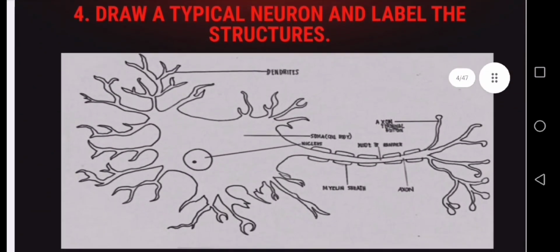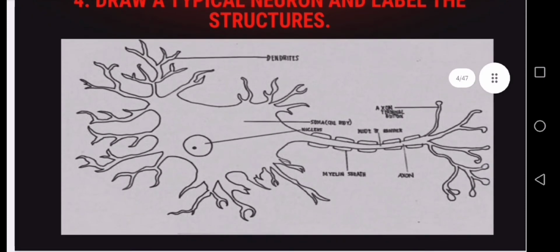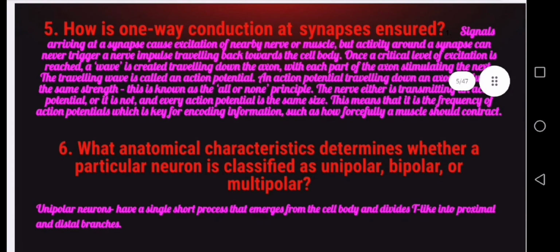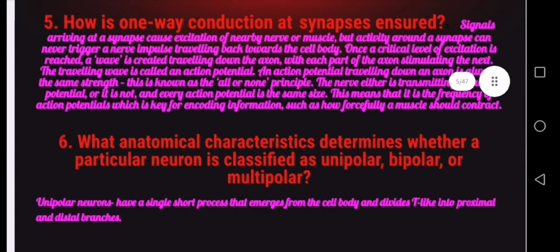Number 4, draw a typical neuron and label the structures. We have here the dendrites, the soma or the cell body, the nucleus, the node of Ranvier, the myelin sheath, the axon, and the axon terminal. Next part. Number 5. How is one-way conduction at synapses ensured?